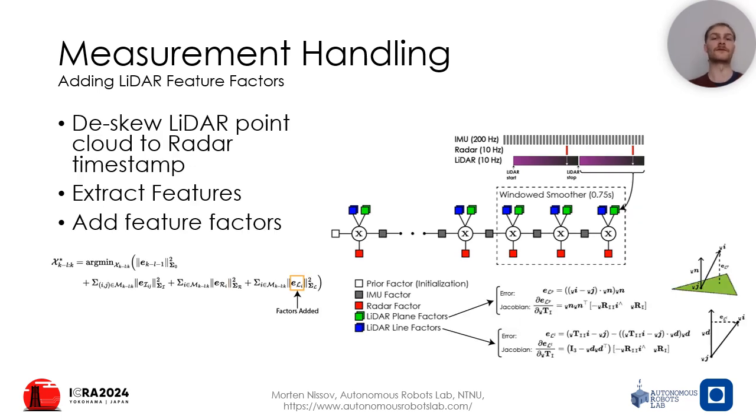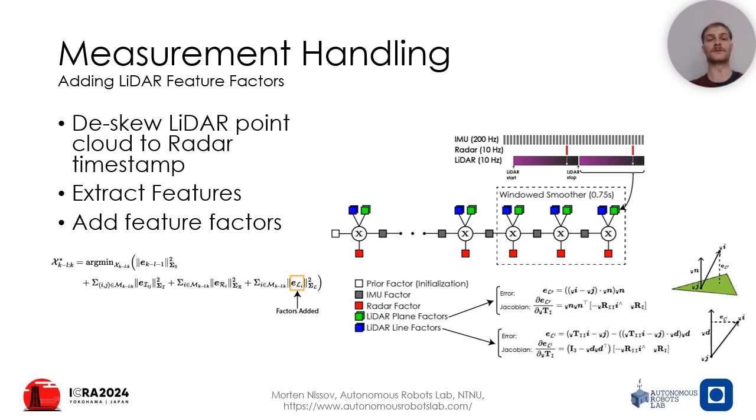Finally, I'll talk about the LiDAR measurement handling. Upon receiving the measurement, first we'll need to deskew the point cloud, which is done by propagating the IMU with a constant linear and angular velocity model. Given that both the LiDAR and the radar sample at 10 Hz, we choose to deskew the LiDAR to the timestamp of the radar measurement in its collection period. This has the benefit that it allows the graph to remain compact with respect to the number of nodes.